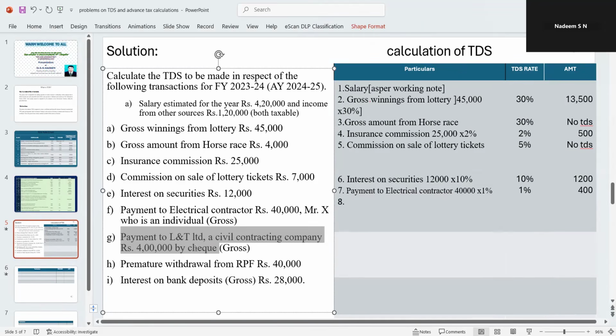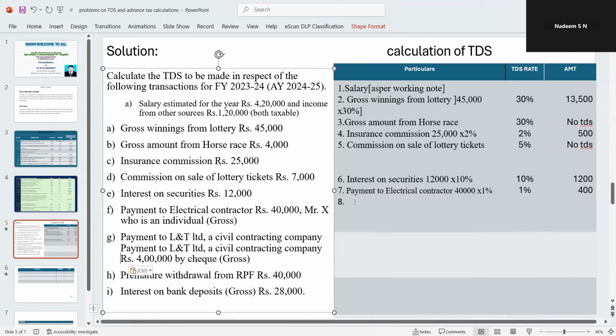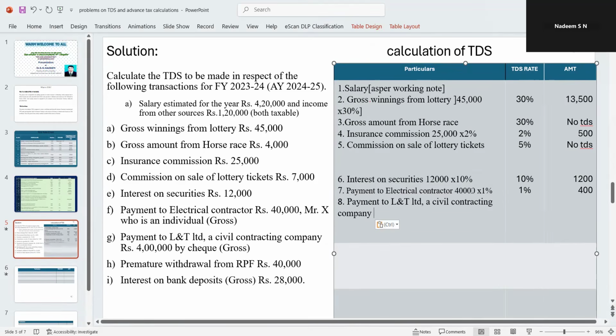Payment to a civil contractor. Now this entire amount is taxable. What is the rate of tax? Again, it remains 1%. Total is 4 lakh rupees. We have to take 1% on this. And then how much will we get? 4,000 we'll get. So you take 4,000. After that, we have the ninth one.